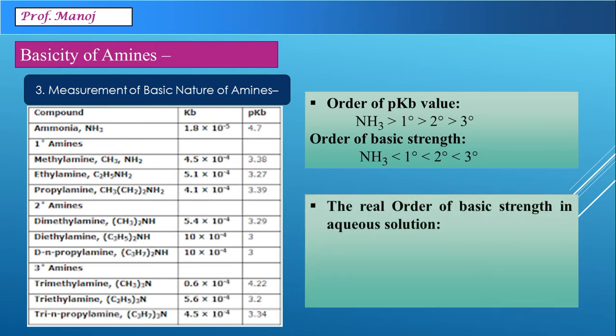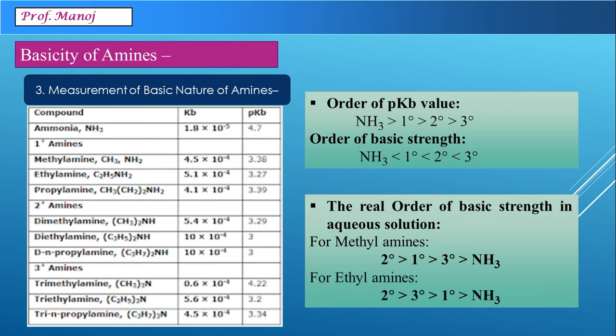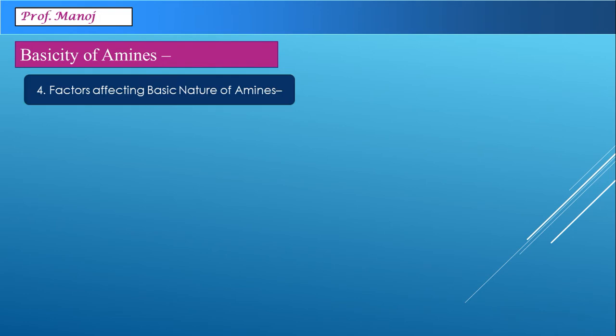The real order of basic strength in aqueous solution is found like this. For methylamines, it is found that secondary, that means dimethylamine, is more basic than primary methylamine, then tertiary trimethylamine, which is then NH3. For remembering, we can remember it as 2, 1, 3, ammonia. But when you observe ethylamine, the order differs slightly. Primary and tertiary amines have a little different order. Now, we have to explain the reason why such a difference happens.